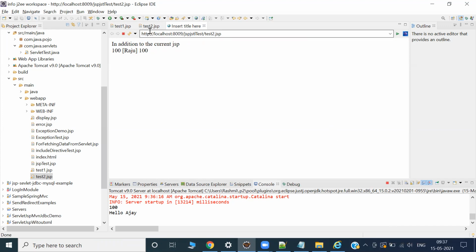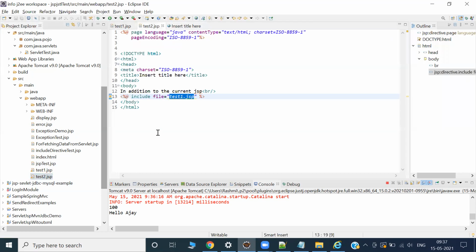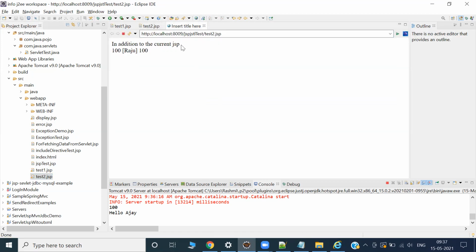I have not restarted yet. So what happened here? I was in this JSP, but I ran it, and can you see, this is test2.jsp. This file is only in addition to the current JSP. But where did this data come from? This data is from the other page. It is not only part of the other page, the whole page came in here.